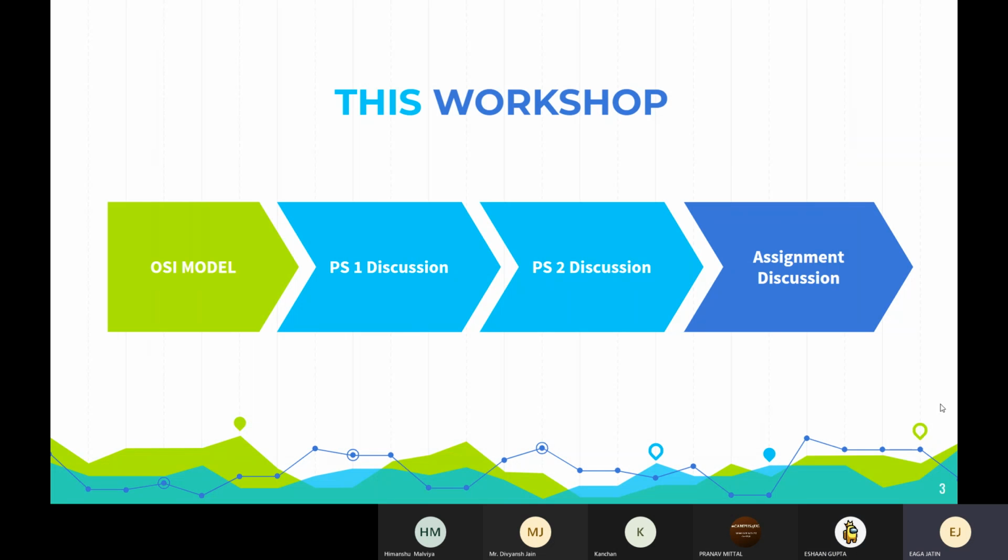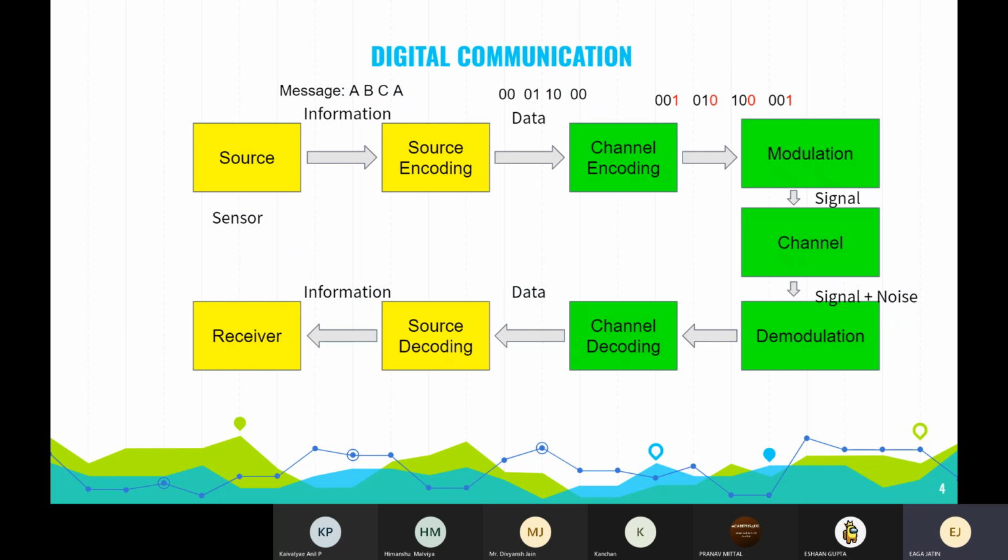So, okay, let me continue from here. In this workshop, we'll be seeing about the OSI model, and we'll be discussing the problem statements, and also discuss the assignment we have already given. Going deep into the workshop, we have already seen this flow chart several times in the last workshop, so skipping to the next slide.